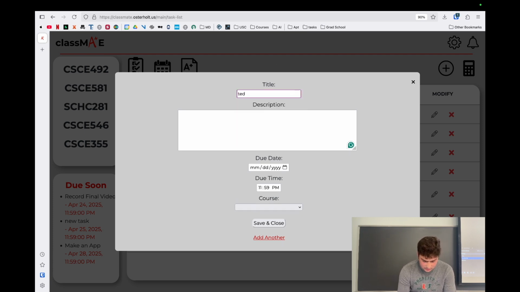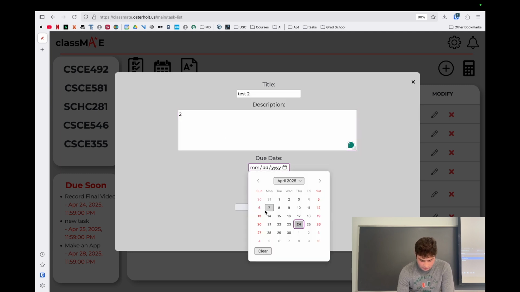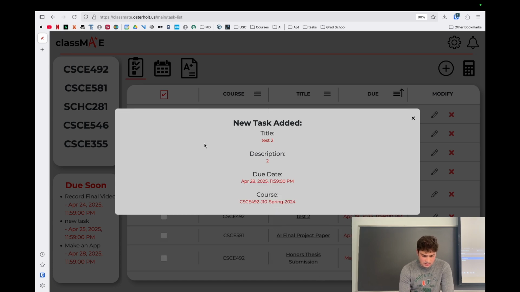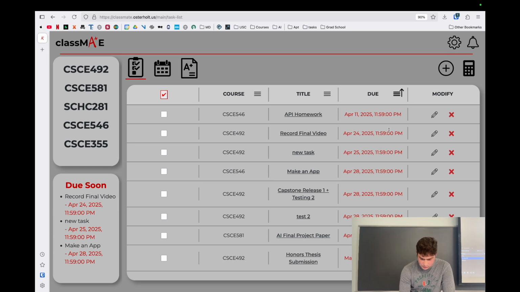We can add a test 2, and then we can get that due date for next Monday. The time's 11:59 again, and same 492. And then we save and close. That shows a pop-up successfully showing that we have added that task. We can close out of that here, and we can see those were added here and here.